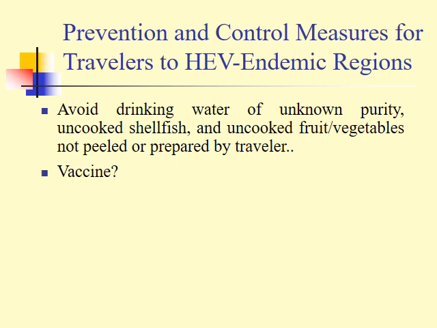For prevention and control of hepatitis E viral infection, avoid drinking water of unknown purity, and there is vaccination. The vaccine for hepatitis E is still being studied and is under testing, not available till now. This is the end of our lecture, and thank you.